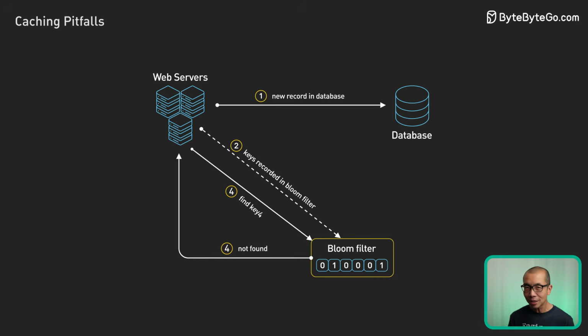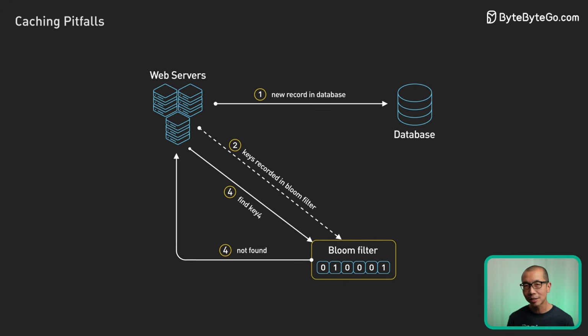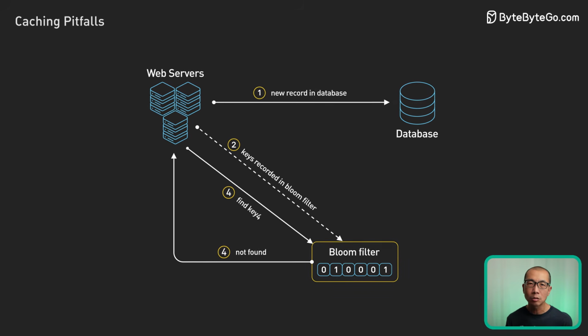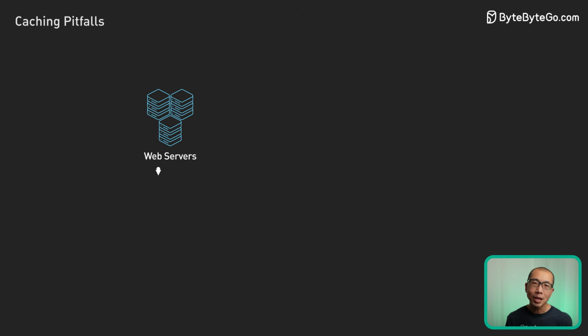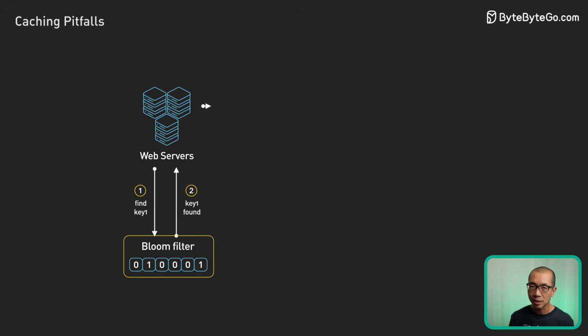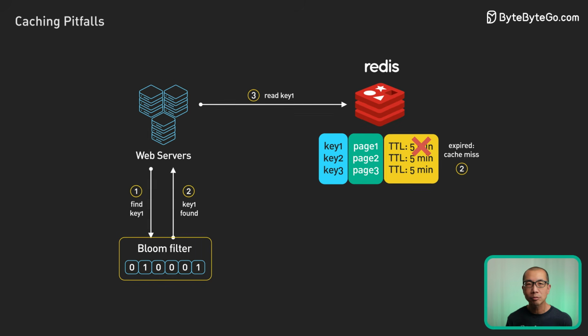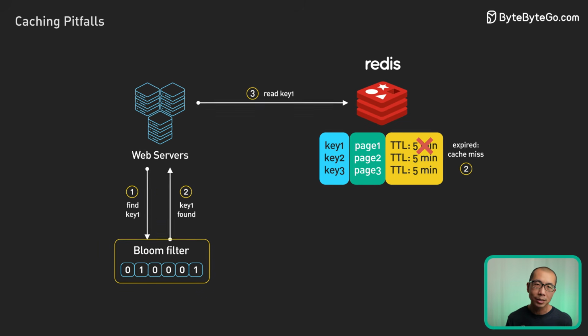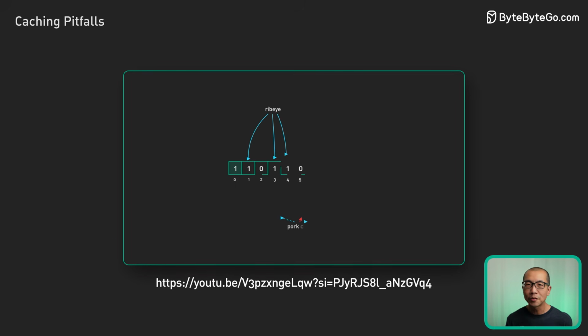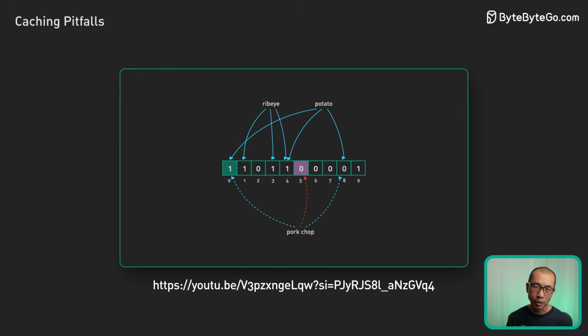If the key is absent, the record conclusively doesn't exist, allowing the application to return a null value immediately. However, positive key presence doesn't guarantee existence. A small percentage of cache reads may still result in misses. We have a video on how Bloom filters work if you want to learn more.